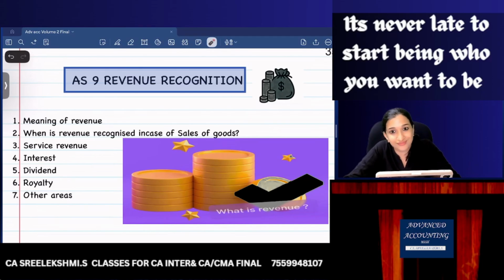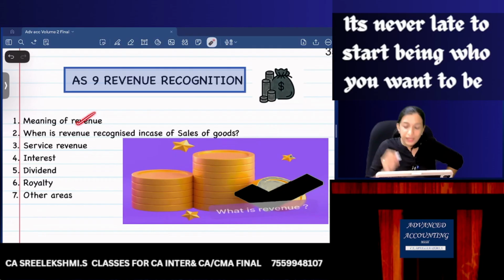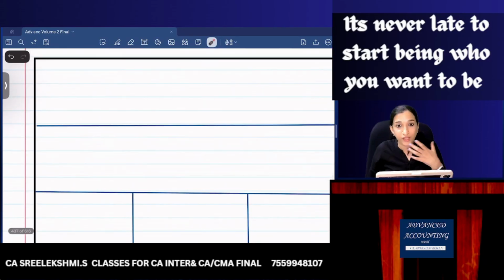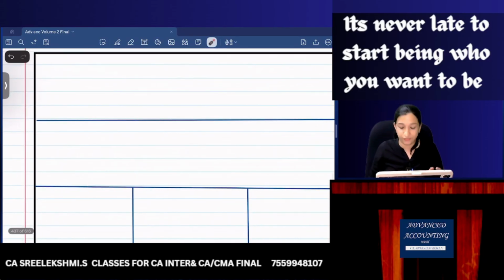What is revenue? First point: is revenue equal to income? Revenue is something which is generated out of operating activities, day-to-day business. What you are earning out of your day-to-day business is called revenue. Income includes all other sources of income also. So revenue from operations and other income gives total income. It is very important, when you are getting into the standard, to understand the meaning of revenue.